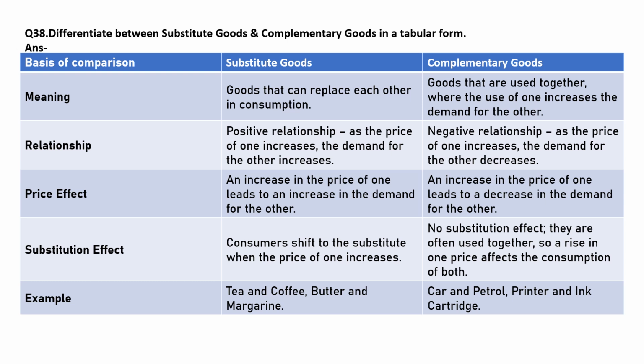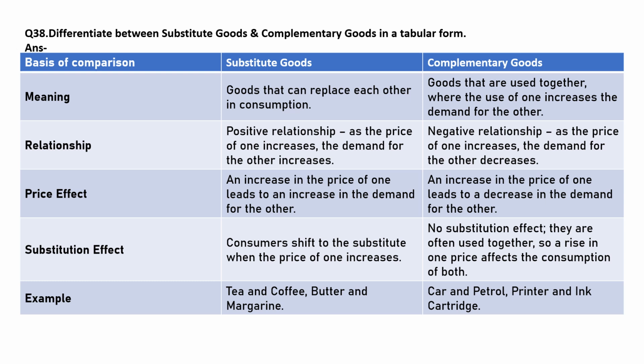Goods that can replace each other are substitute goods. Goods that are used together, where the use of one increases the demand for the other, are complementary goods. Substitutes have a positive relationship: as the price of one increases, the demand for the other increases. There is a negative relationship in the case of complementary goods: as the price of one increases, the demand for the other decreases.